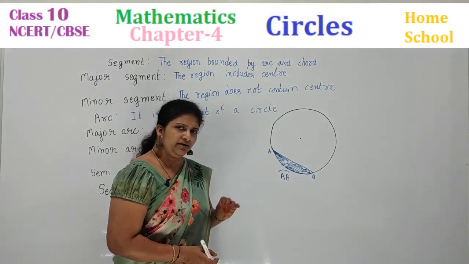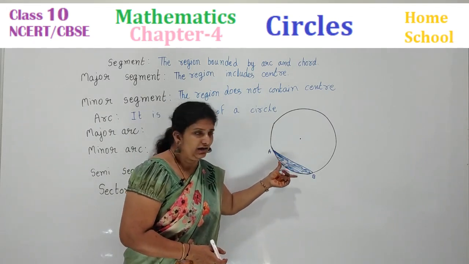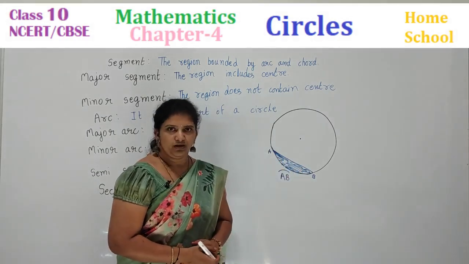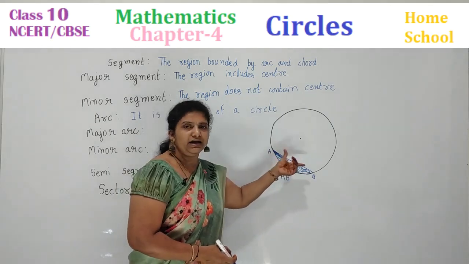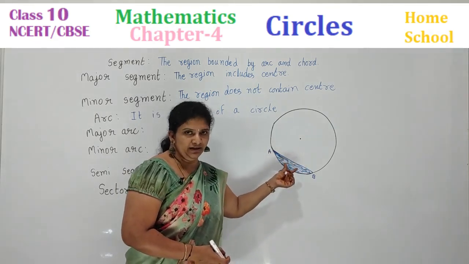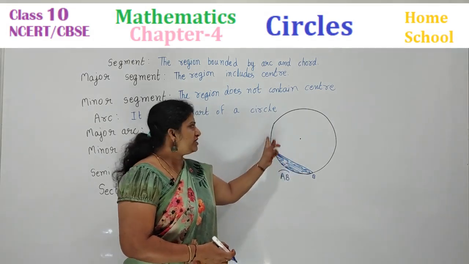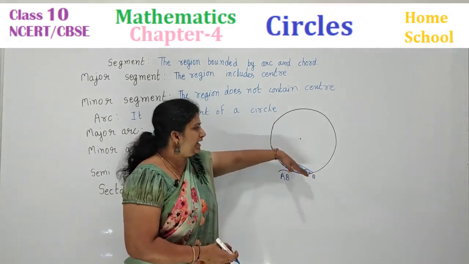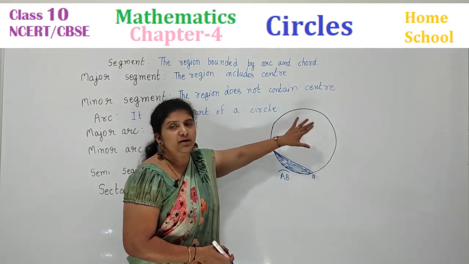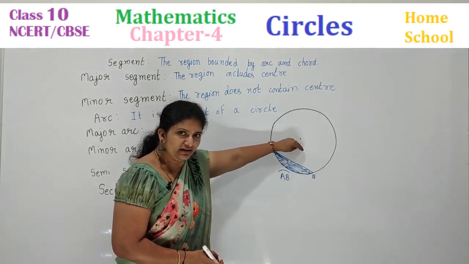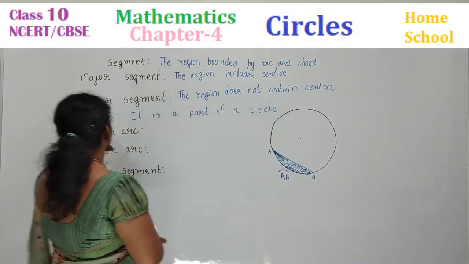What is a segment? It has a curve or an arc and a chord. Okay, the region which is bounded by an arc and a chord is called a segment. And this is a minor segment, and the region bounded by the arc and a chord is also a segment, and this is a major segment. Major segment contains the center, minor segment does not contain the center.